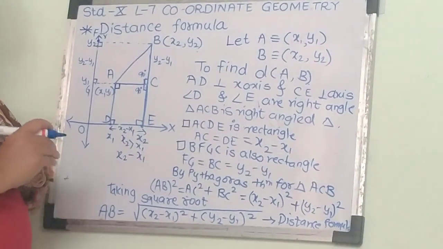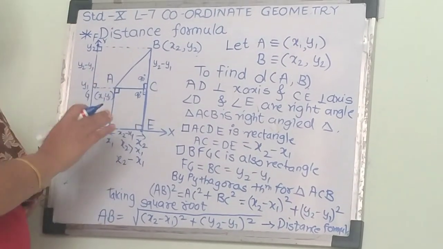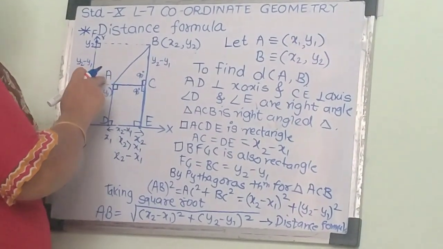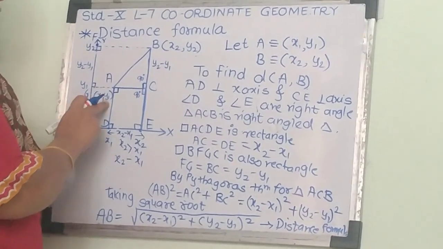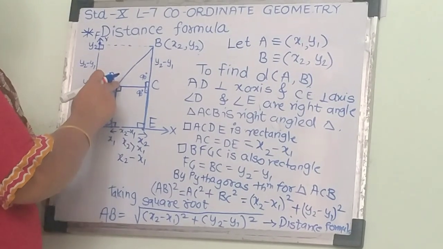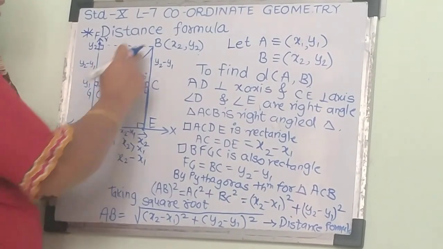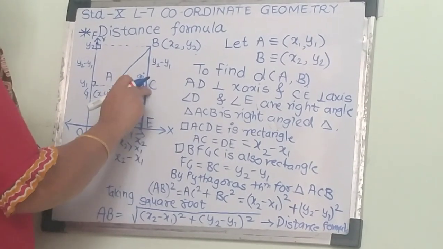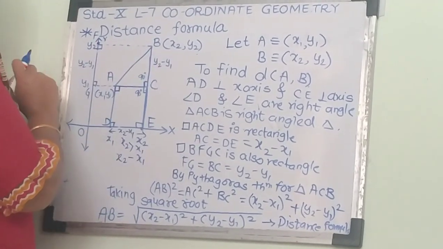So in short, again I will explain to you how it is derived. First we are going to take A's coordinate x1 y1, B's coordinate x2 y2. Then we draw the perpendicular from A and B to the x-axis, similarly to the y-axis.